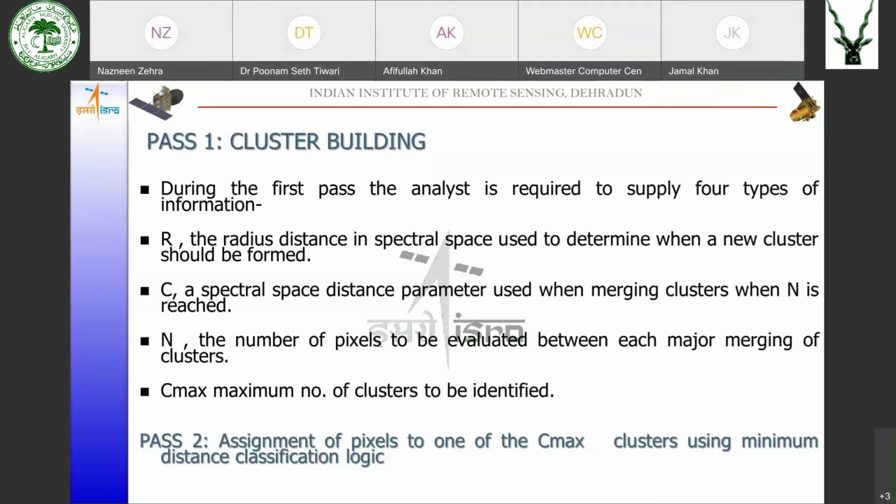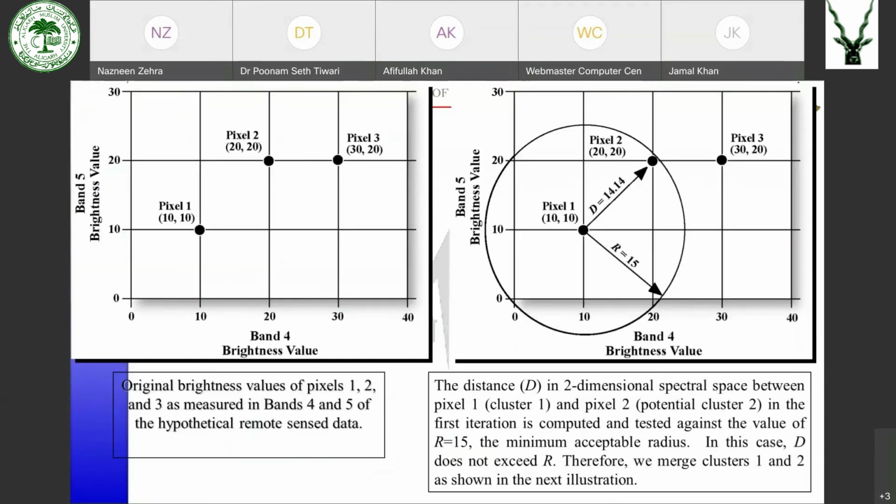Capital N is the number of pixels to be evaluated between each major merging of the clusters, and C maximum is the maximum number of clusters to be identified. And in pass 2, the pixels are assigned into one of the Cmax clusters using the minimum distance to means algorithm.